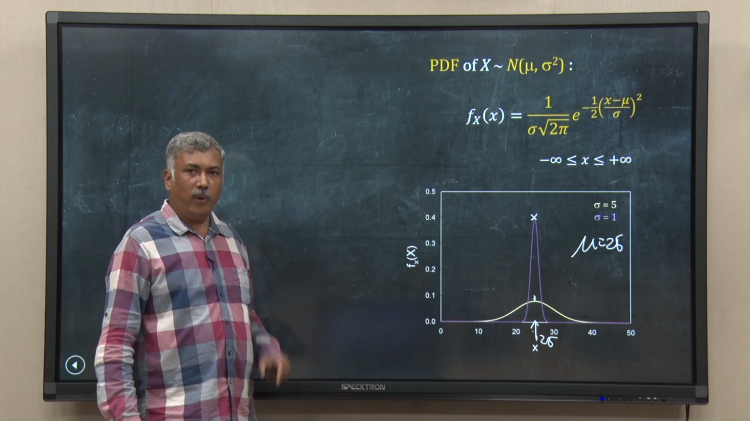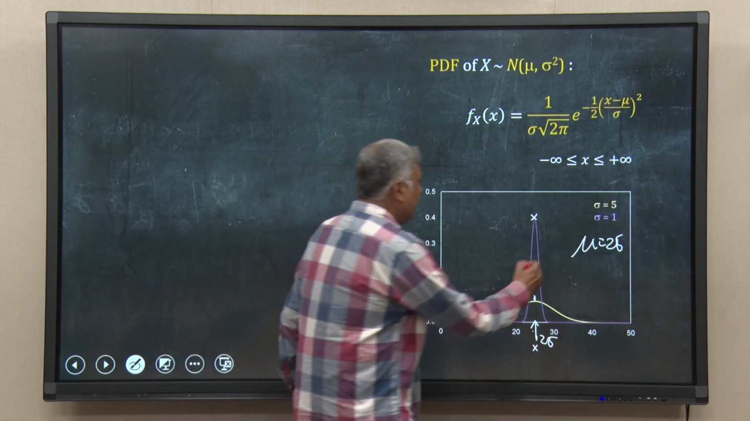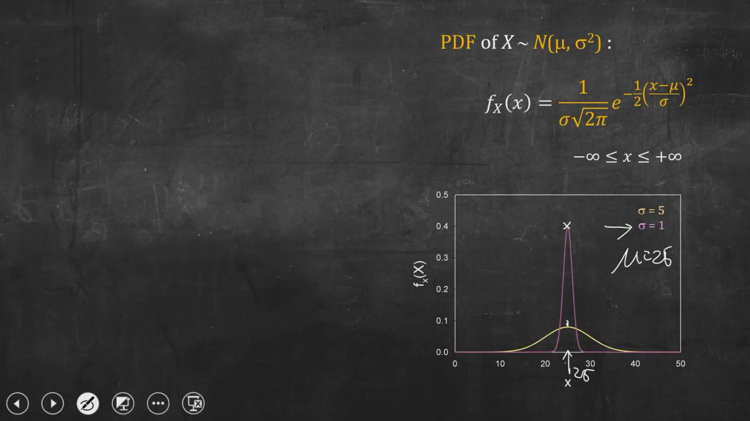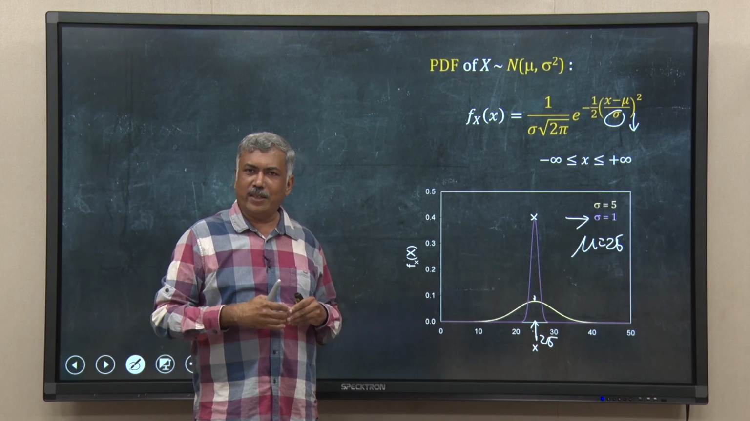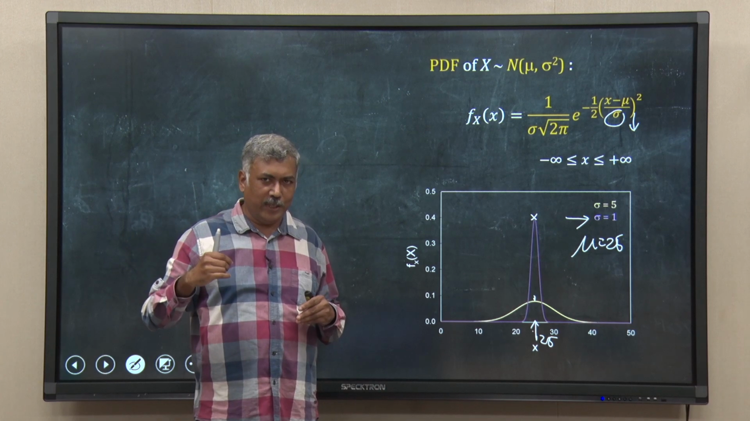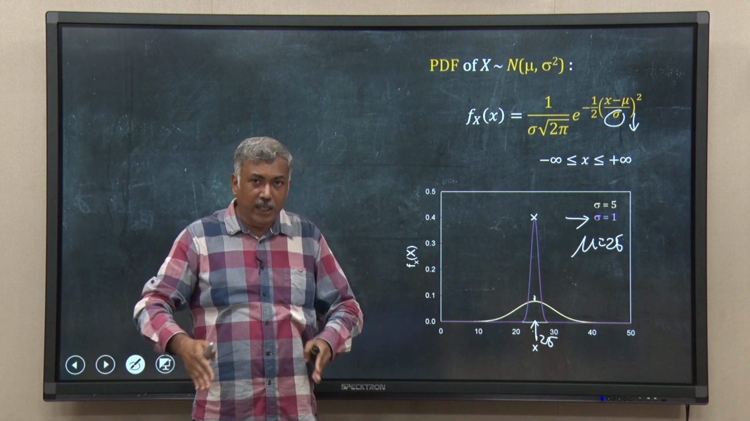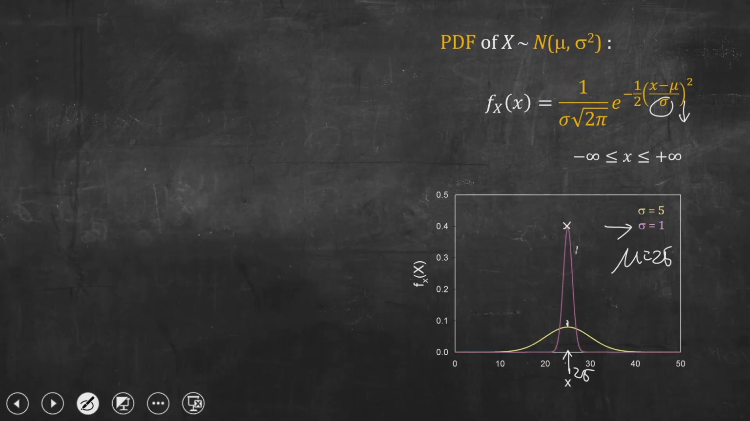But for the pink plot, if you can see clearly, sigma is 1. So, if I reduce the value of sigma, the rate of fall will increase, because sigma is in the denominator and I have e to the power minus something, right. So, the rate of fall will increase, that is why it is dropping faster, so sharp, whereas this one is dropping lazily, slowly, because sigma is 5.